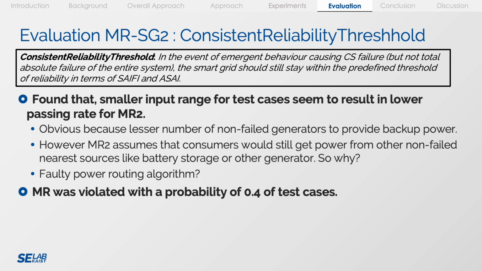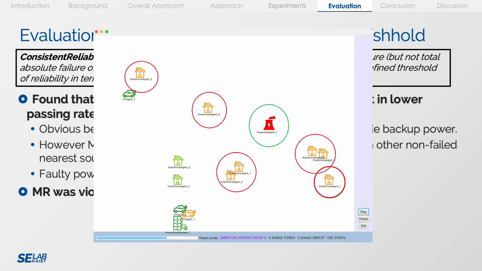consumers not receiving their power? Was this due to a faulty power routing algorithm? We found that the metamorphic relation was violated with a probability of 0.4 of test cases. As you can see here, the power routing algorithm was not properly routing power.